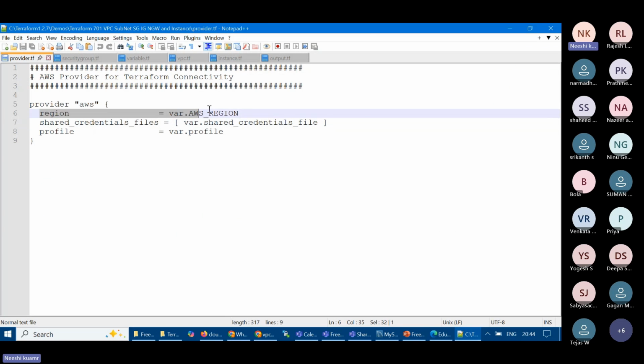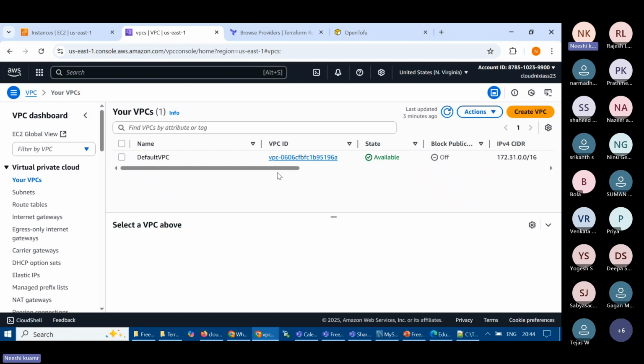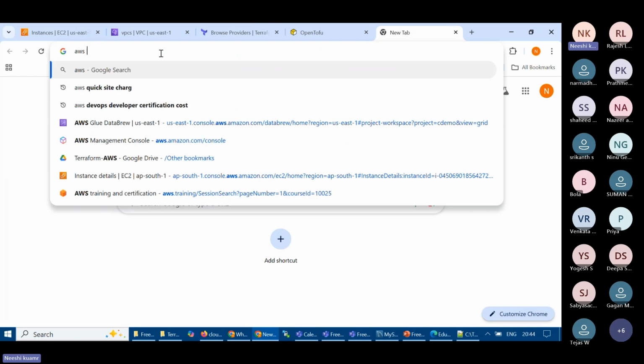This provider is for regional services. Let's say we are going to create an EC2 server. That service will be regional, so we are going to mention what the region of that is. And region is nothing but a geographical region, let's say the US region. So if I go and just type here, AWS regions.